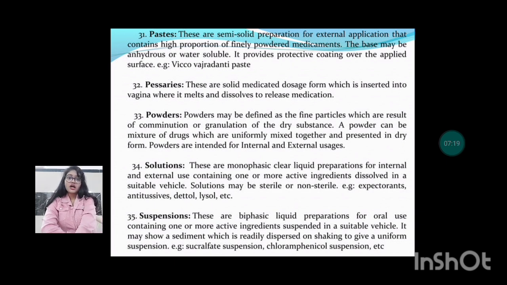Next are the powders. Powders may be defined as fine particles which are the result of comminution or granulation of a dry substance. A powder can be a mixture of drugs which are uniformly mixed together and presented in dry form. Powders are intended for internal and external usage. Next are the solutions. Solutions are non-fizzy, clear, liquid preparations for internal and external use containing one or more active ingredients dissolved in a suitable vehicle. Solutions may be sterile or non-sterile.